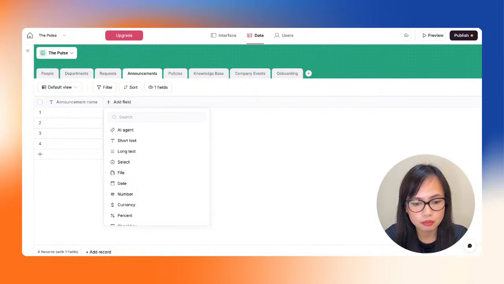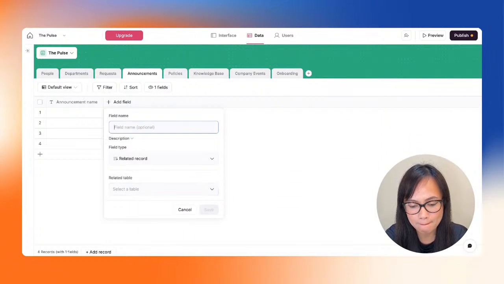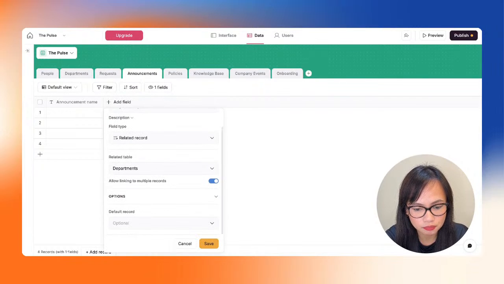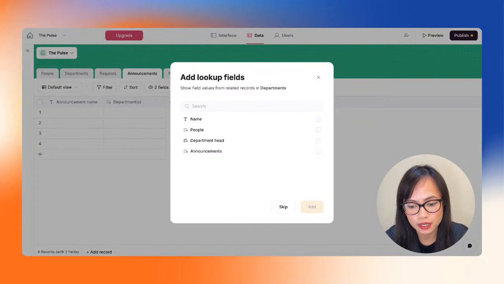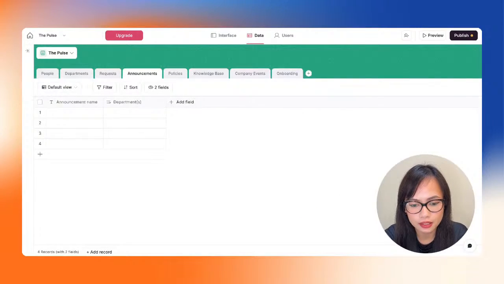Next we have the department. So we want to know for which department this announcement is. So let's again select related record. And the announcement might be for multiple departments, right? So let's name this departments. Related table would be the departments table. There we go. We do not need to add a lookup field for now. That basically is going to be a field or a column that mirrors another column in the departments table. And we'll add that later on.